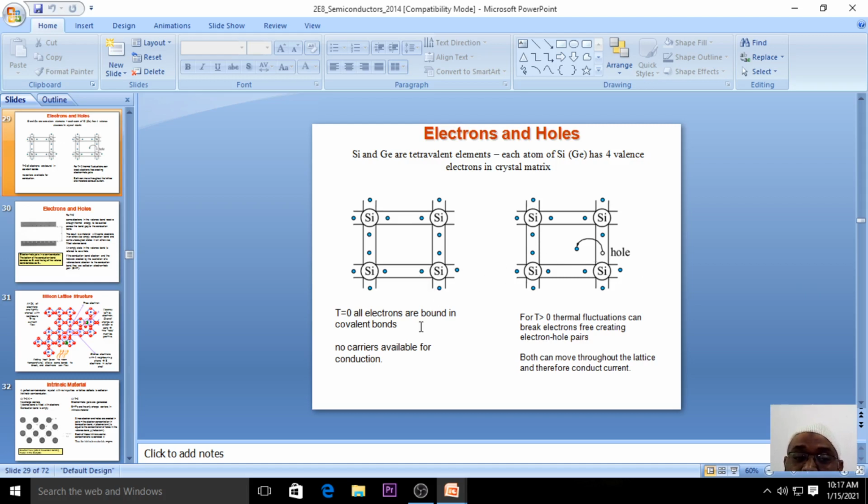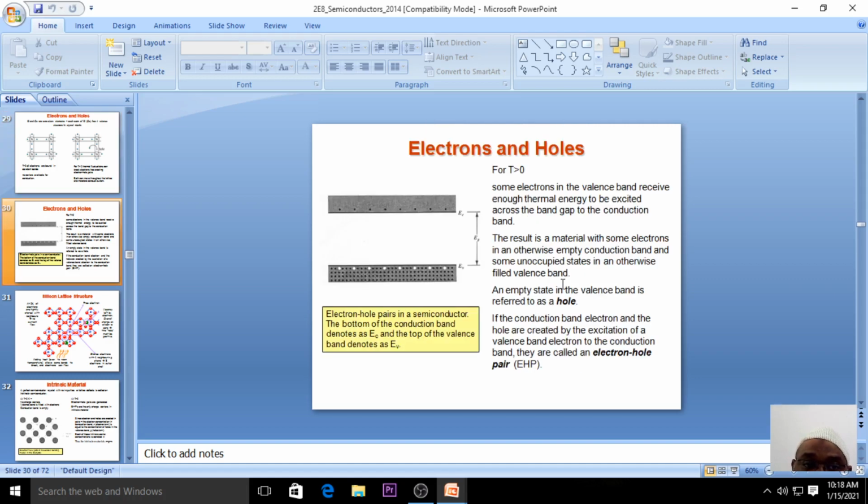So this concept of hole and electron is completely dependent on the temperature. As you increase the temperature, due to some thermal fluctuation, the electrons move from the valence band to the conduction band, and the empty space which is residing in the valence band is nothing but the hole, right? It has given a very clear picture of the concept of hole.